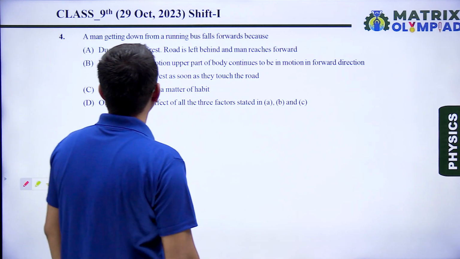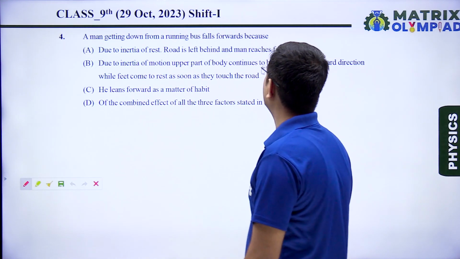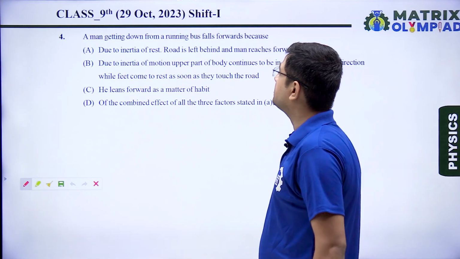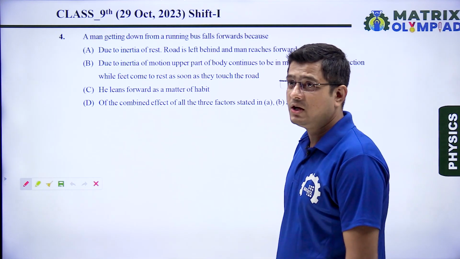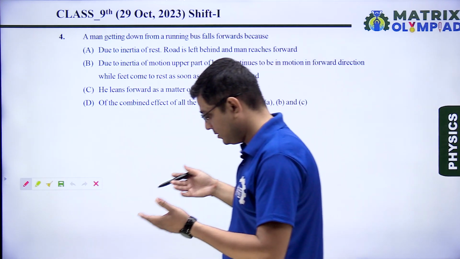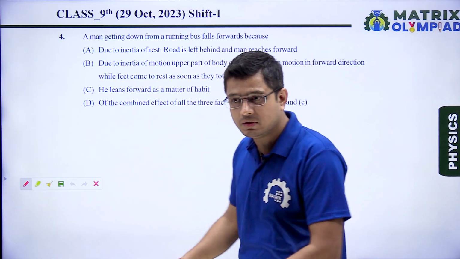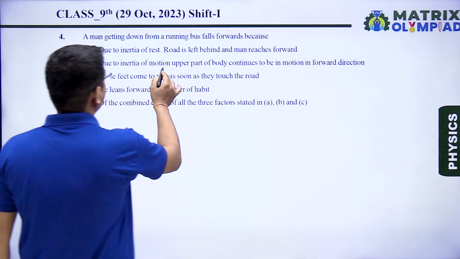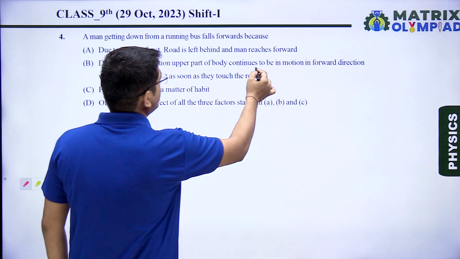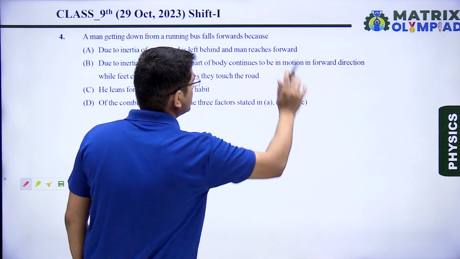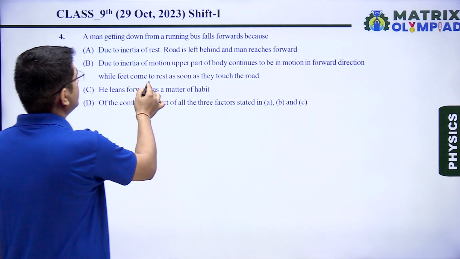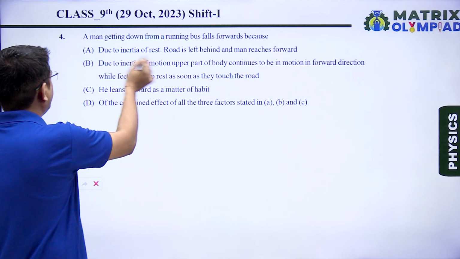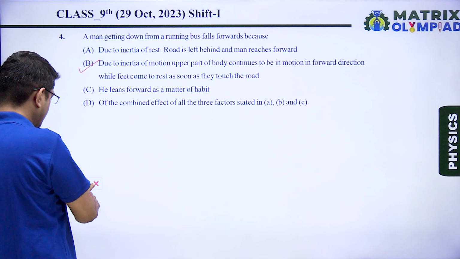Question number 4. A man getting down from a running bus falls forwards because we know that when a man is sitting in a running bus, he is in inertia of motion. Suddenly when he will put his feet onto the ground which is at rest, then due to inertia of motion the upper part of body continues to be in motion in forward direction, while feet come to rest as soon as they touch the road. So directly we can say option B is our correct answer.